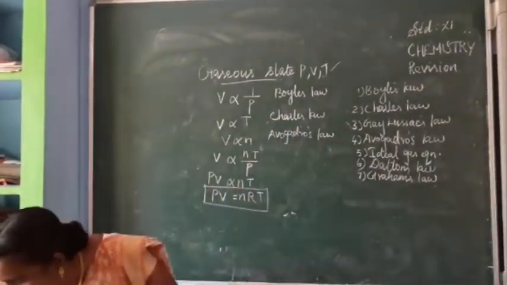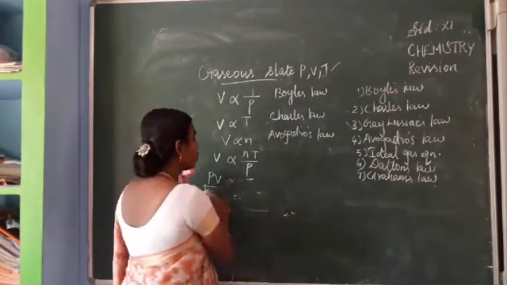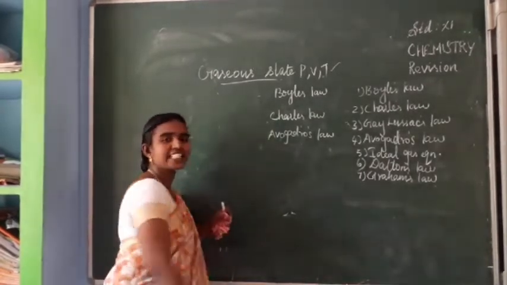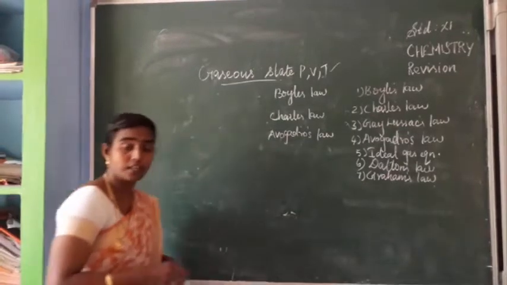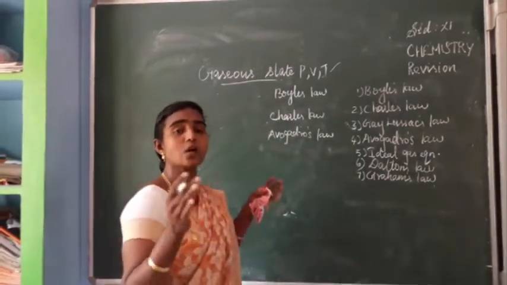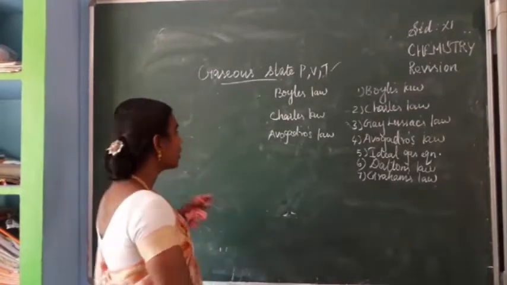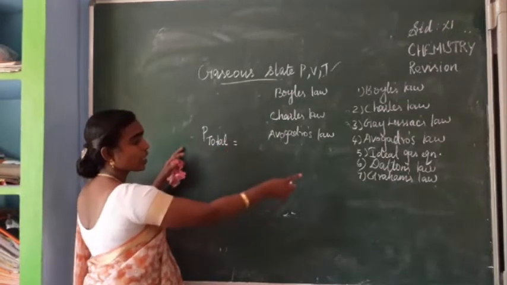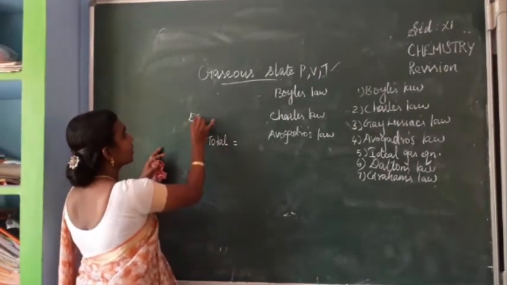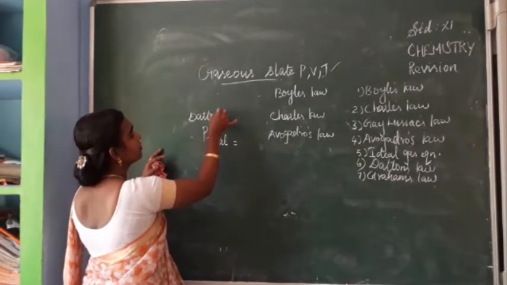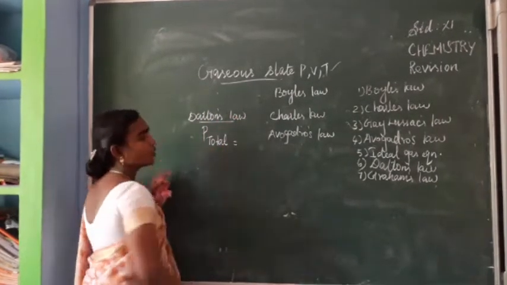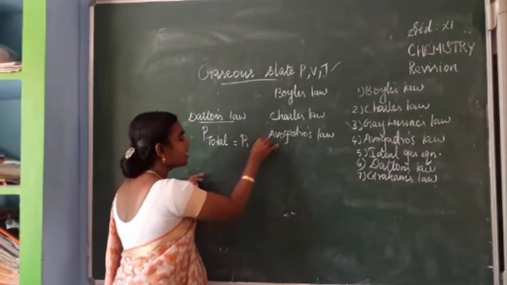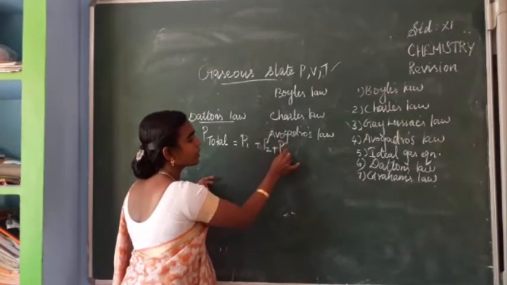Dalton's law states that if two or more non-reacting gases are mixed together, not only one gas, then the total pressure of this gaseous mixture is the sum of the partial pressures of all the gases present in this mixture.